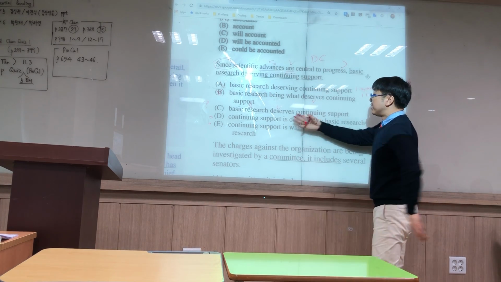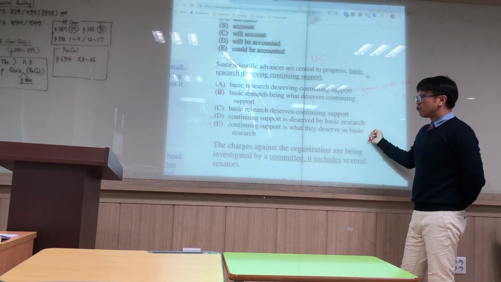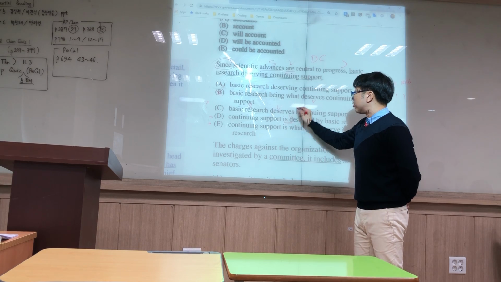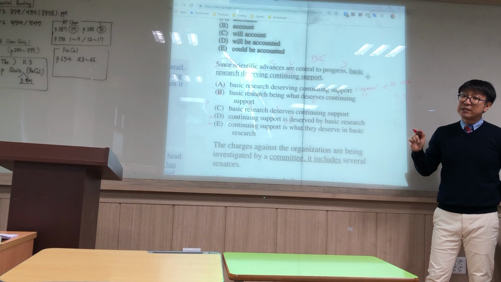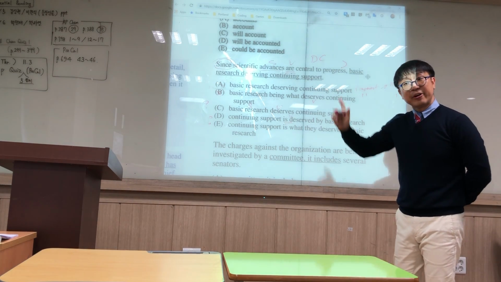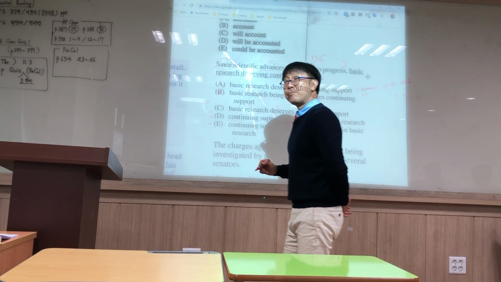And D, "continuing support is deserved by basic research." We've got a subject, "continuing support," and "is deserved." We've got a verb, and it's an independent clause. Is there anything wrong with that? Grammatically, is there anything wrong with it? Is there an error? No. We have a complete sentence here too. We put a question mark.